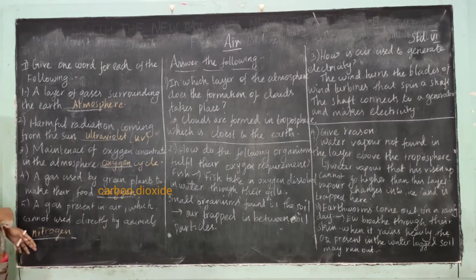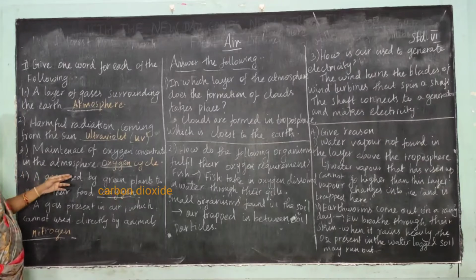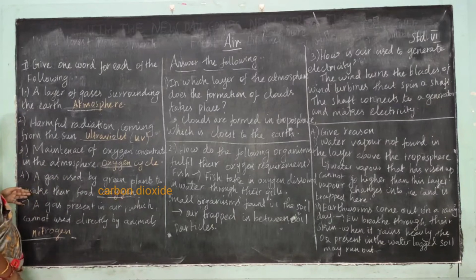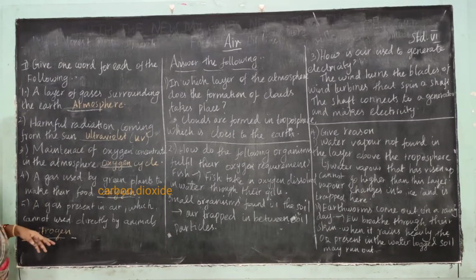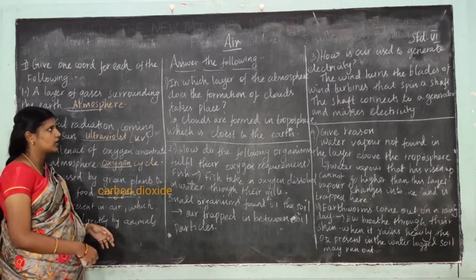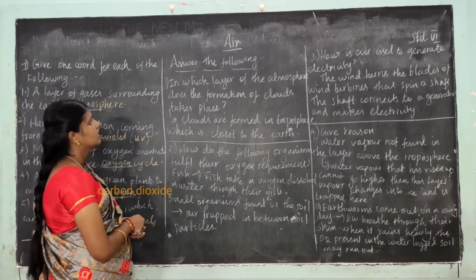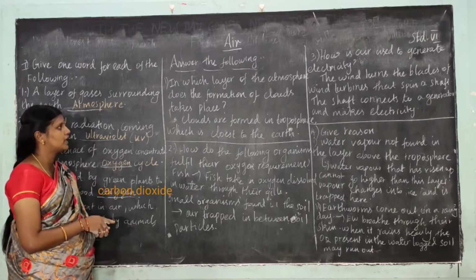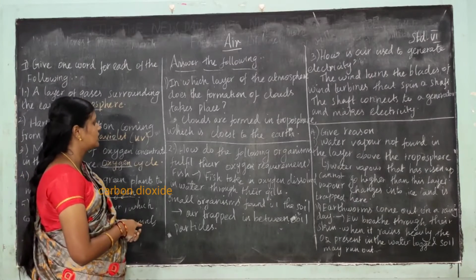The layer of the gases surrounding the earth is called atmosphere. The harmful radiation coming from the sun is ultraviolet, and maintenance of oxygen concentration in the atmosphere is the oxygen cycle. A gas used by green plants to make their food, oxygen. A gas present in the air which cannot be used directly by animals, which gas? Nitrogen.